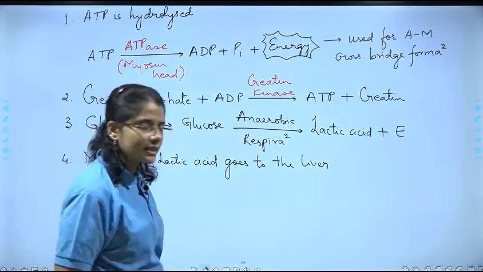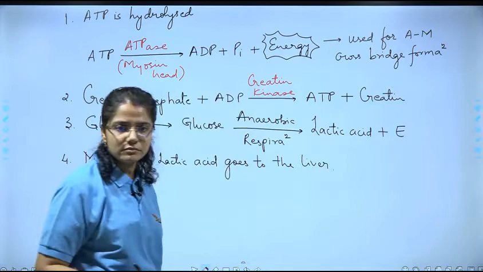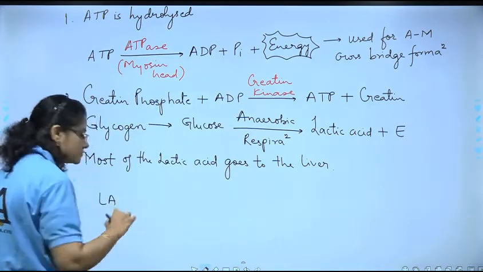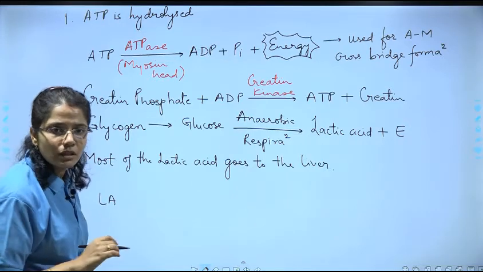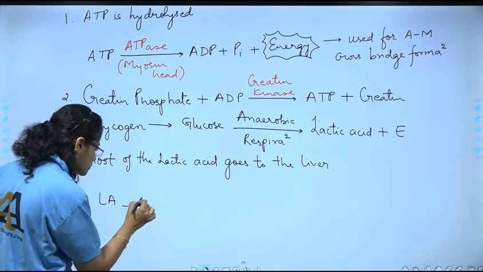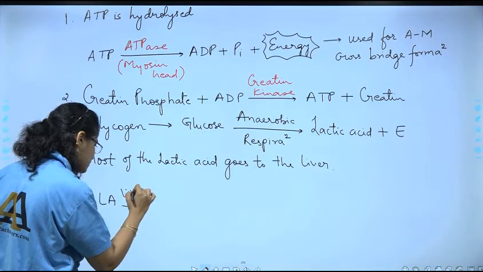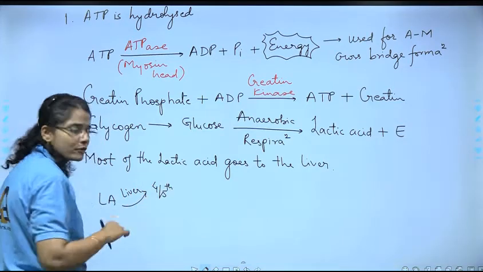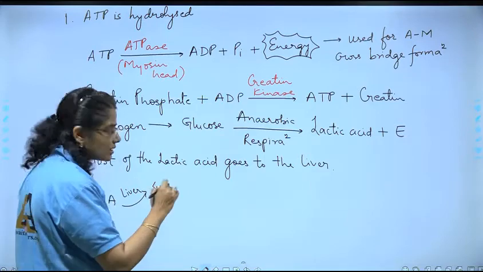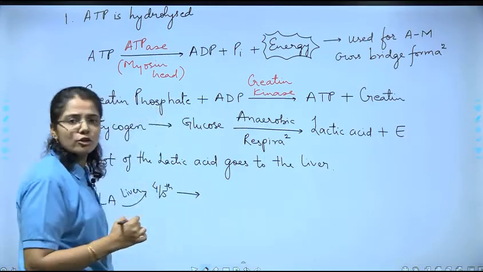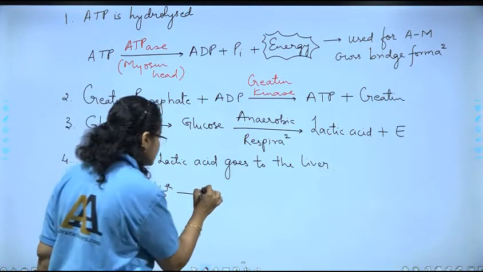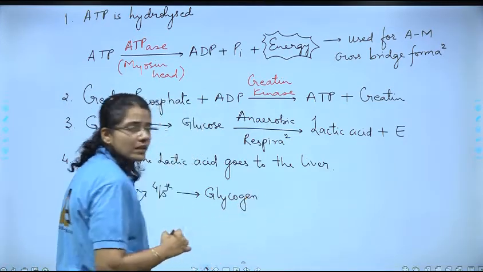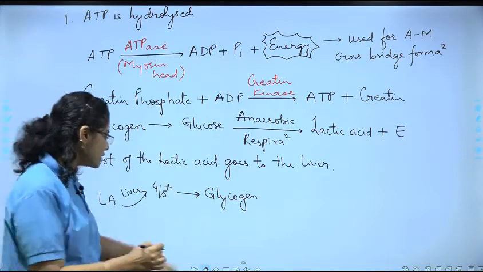और वहां पे जाके क्या, चलो वो देखते हैं. तो lactic acid, okay, in the liver, 4/5 portion goes say in the liver. 4/5 of it, that again gets converted to glycogen. वापस कहाँ पे, and then stored in liver.